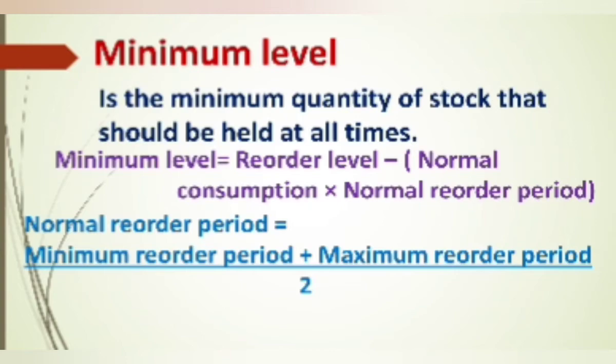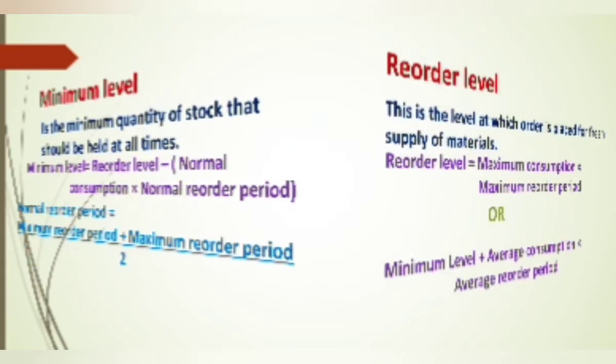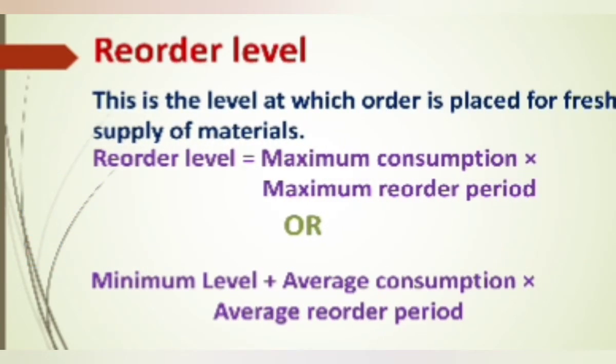Next one is reorder level. This is the level at which an order is placed for a fresh supply of material. It's the stock level at which the store department issues a purchase requisition and the purchasing department places an order for a fresh supply of materials, ordering again. So when the stock of material reaches this level, the storekeeper must reorder the new material, and the reorder level is fixed somewhere between the minimum level and maximum level.